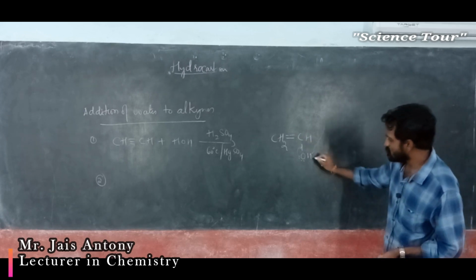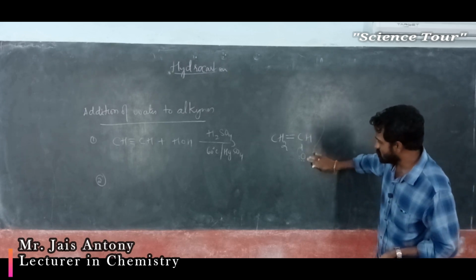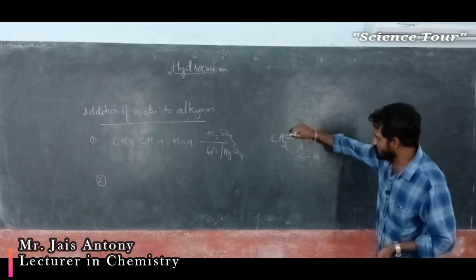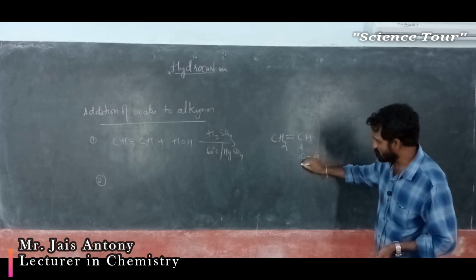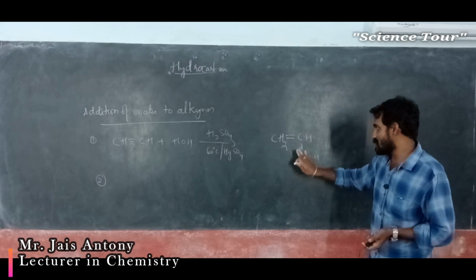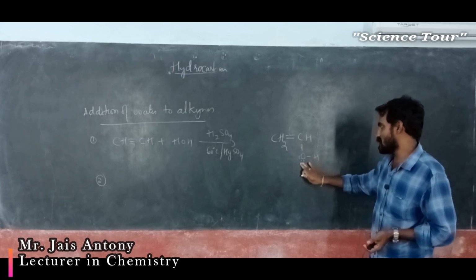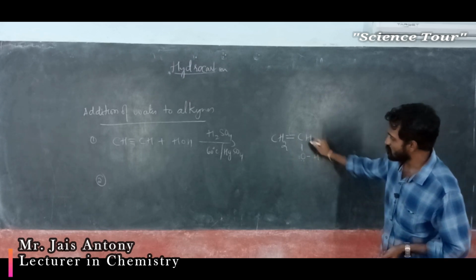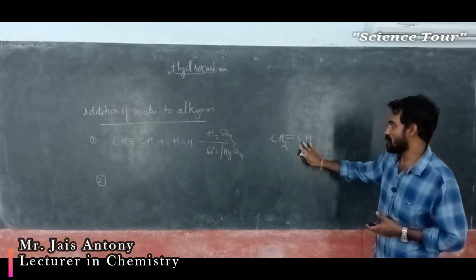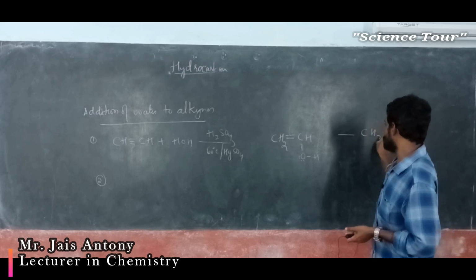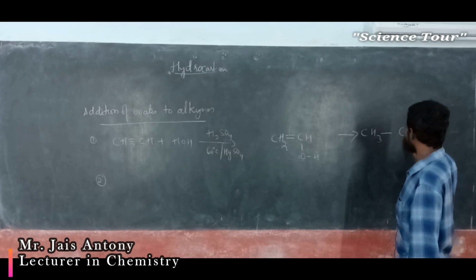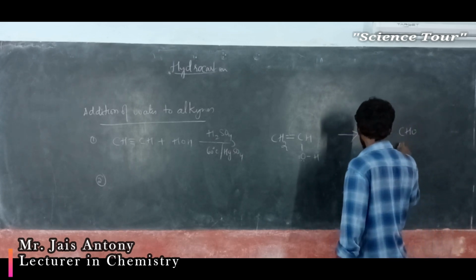Because here between oxygen and hydrogen, see, don't get confused. If you have any doubt, I will write here. See, this bond comes and attacks on this particular one, this will come here and this will move here. Understood? It is like keto-enol tautomerism. It is there in the higher class you are studying. At that time, this hydrogen will get attracted to this carbon and here it forms a double bond. This is actually CH3. On rearrangement, it gives CH3CHO. This is called acetaldehyde.